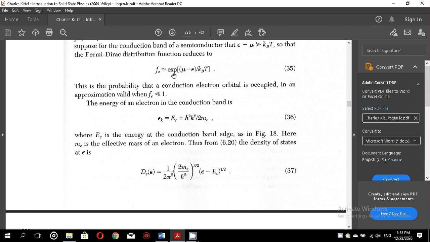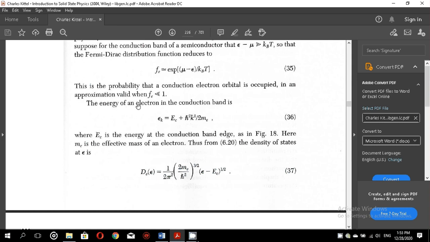This is the Fermi-Dirac distribution function for this case for the electrons. This is the probability that a conduction band electron orbital is occupied, in an approximation valid for the Fermi-Dirac distribution much less than 1.